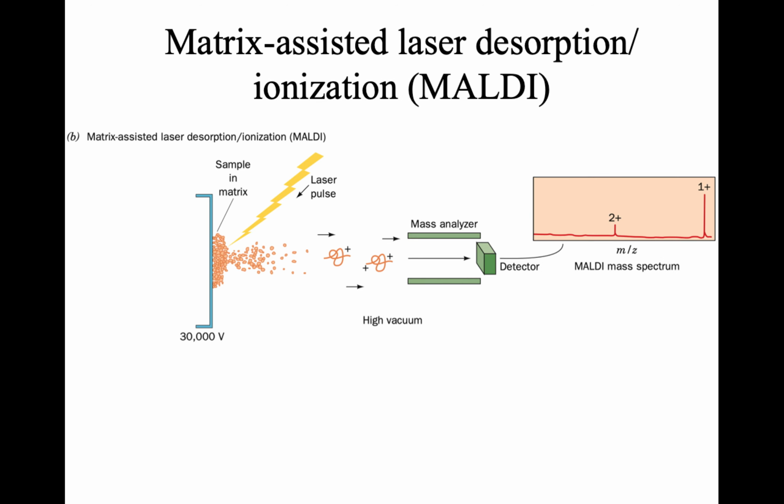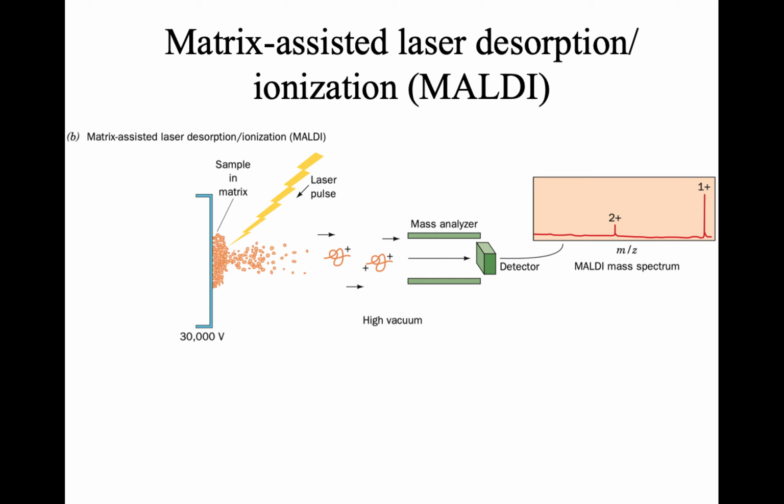The second technique is matrix assisted laser desorption ionization. In this case, the protein sample is mixed with a laser absorbing matrix on a solid surface. On the solid surface, it is exposed to a short beam of high intensity laser light.